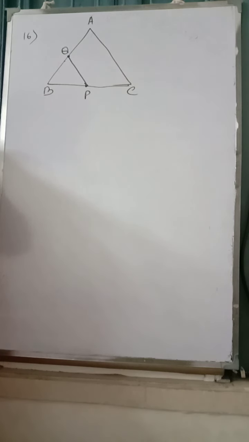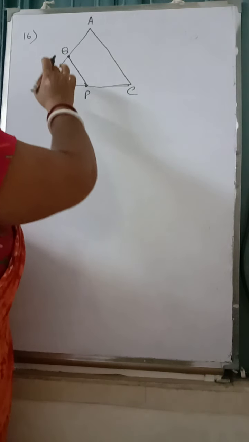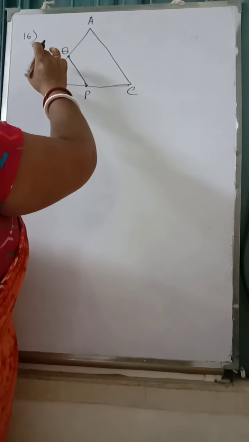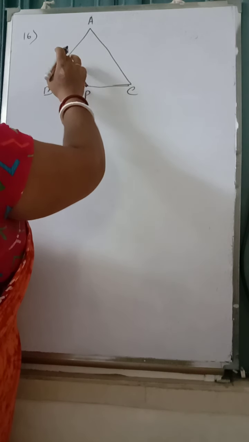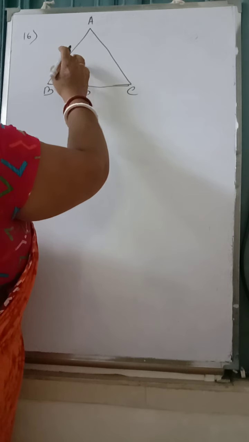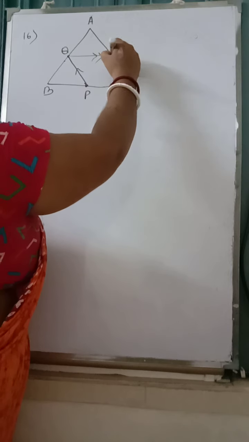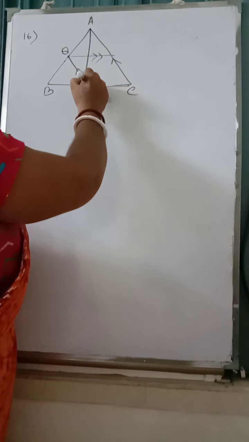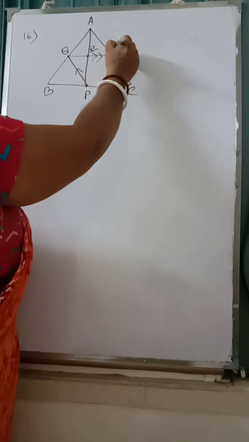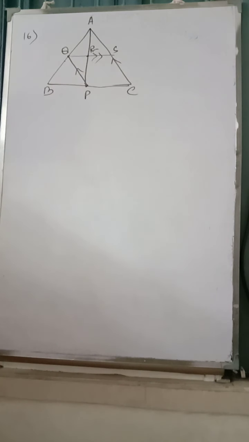And a line through Q parallel to BC meets BC. A line through Q parallel to BC meets the median AP at R. This I have given S. Okay. Prove that AP is equal to 2AR.